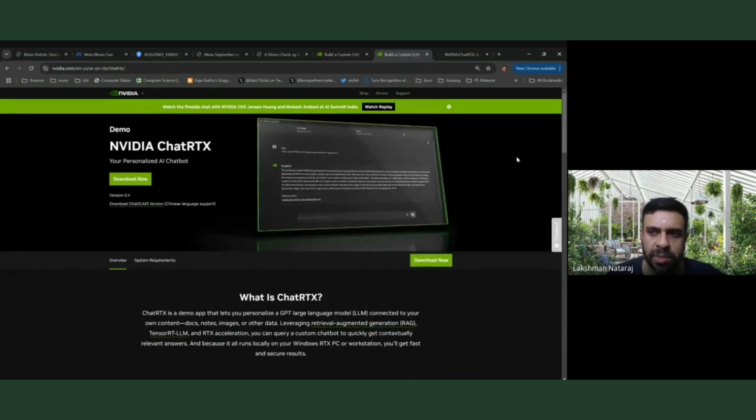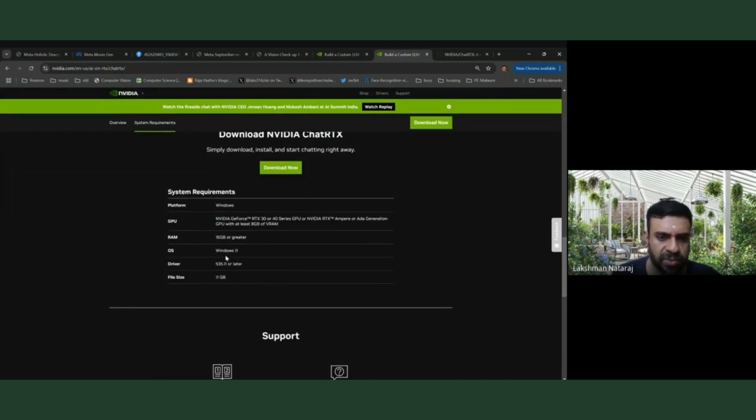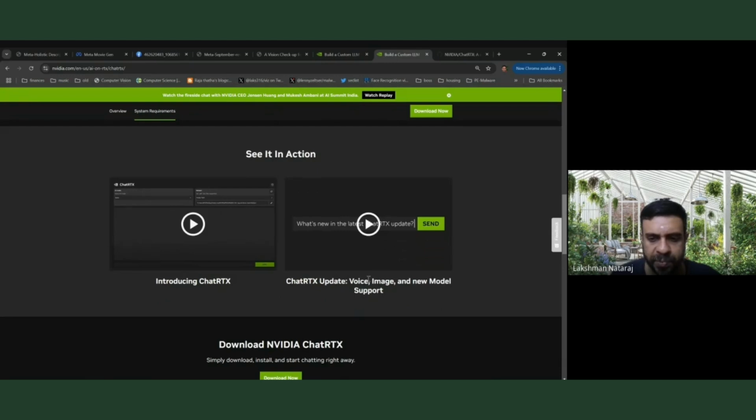In a later version, they made some updates. One of the main updates is that the file size was reduced from 35 gigabytes to 11 gigabytes, so that's a huge decrease. And interestingly, they also added voice, image, and new model support to this. So that was also a huge improvement.